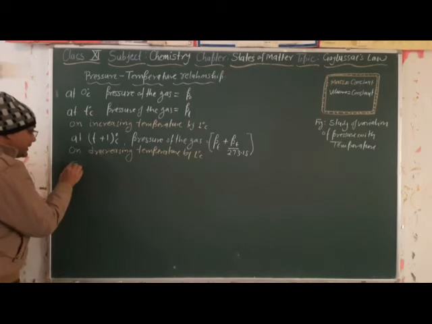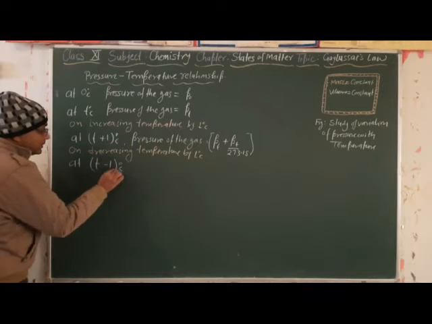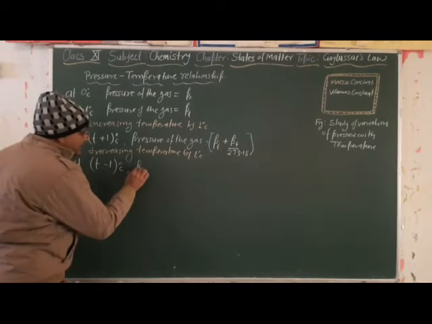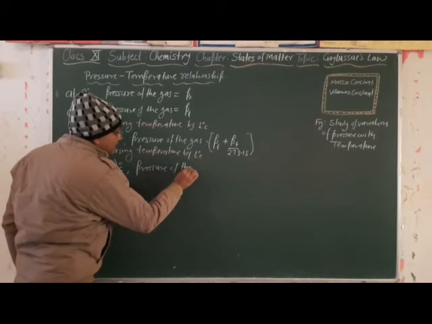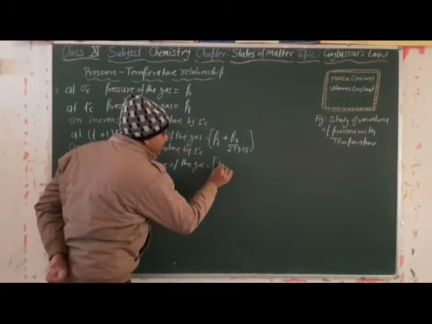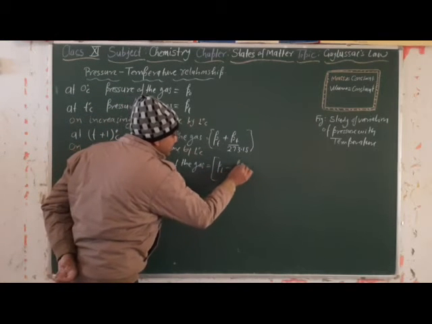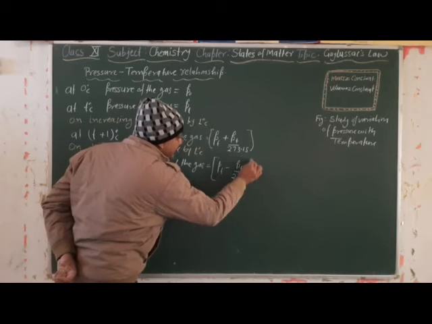He noticed that at t minus 1 degree Celsius, the pressure of the gas became Pt minus Pt divided by 273.15.